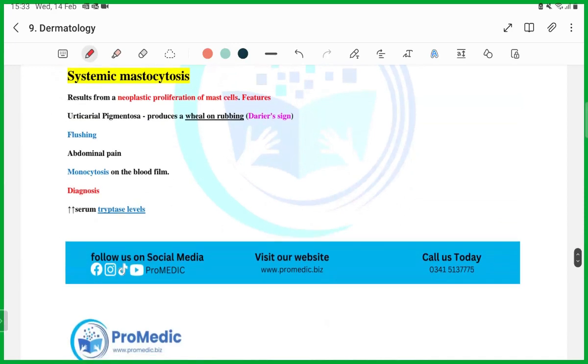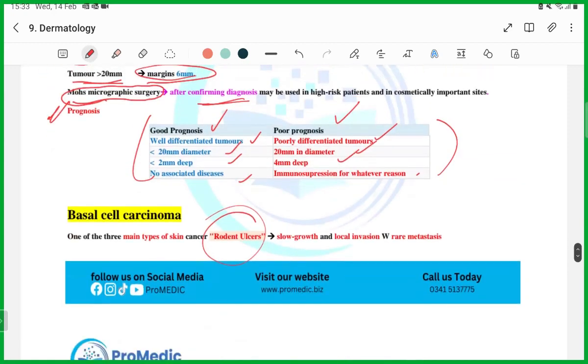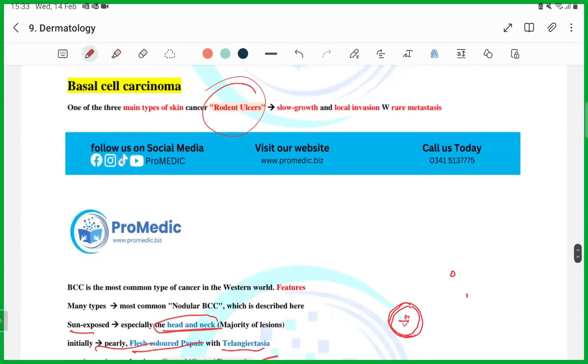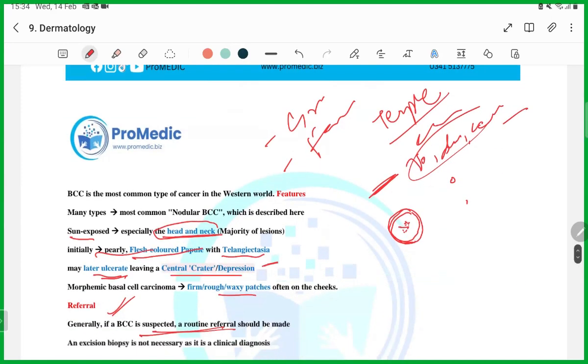The question that you will get from basal cell carcinoma, guys, I have already told you: they will tell you that it is a gardener or a farmer, who has presented with a rash on the temple or cheek region, and they will describe the lesion as rolled edges, pearly white with central telangiectasia. So guys, it is basal cell carcinoma.